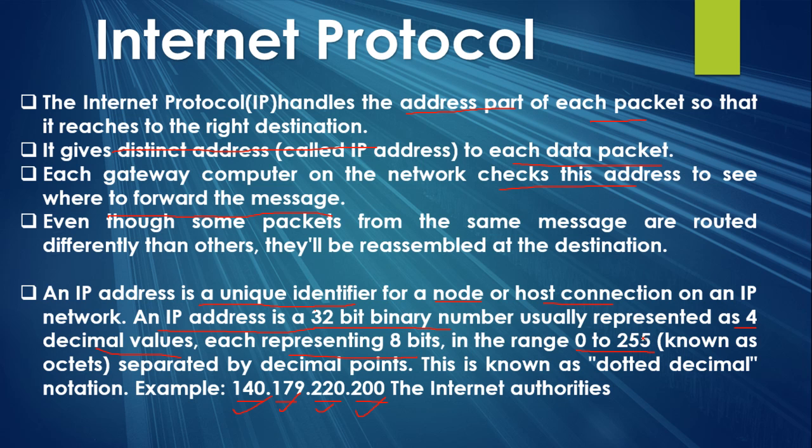If you want to know your IP address, then do one thing: simply open Google Chrome, and in Google Chrome just write "what is my IP address", and when you press enter, Google will tell you that right now you are connected with the internet, and the IP address given to you is this. So you will know that this is my IP address right now, okay.